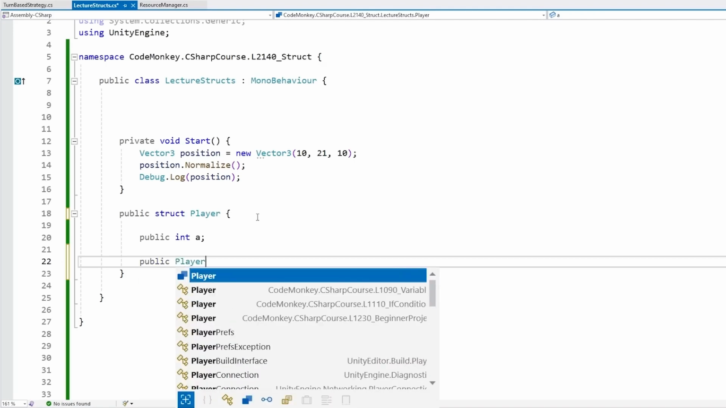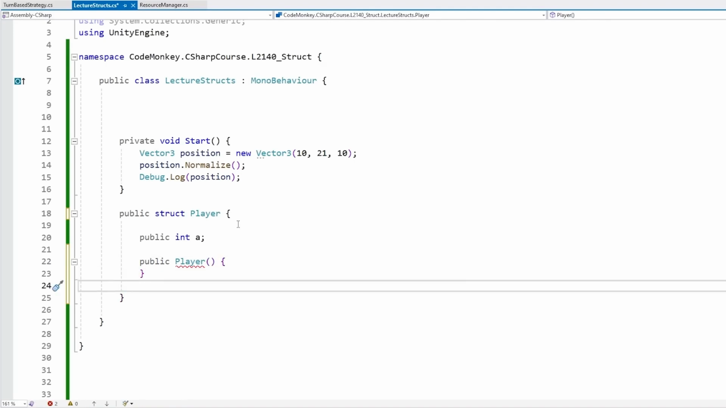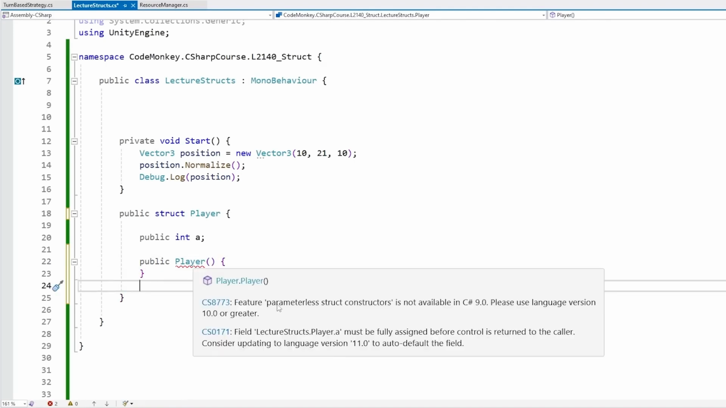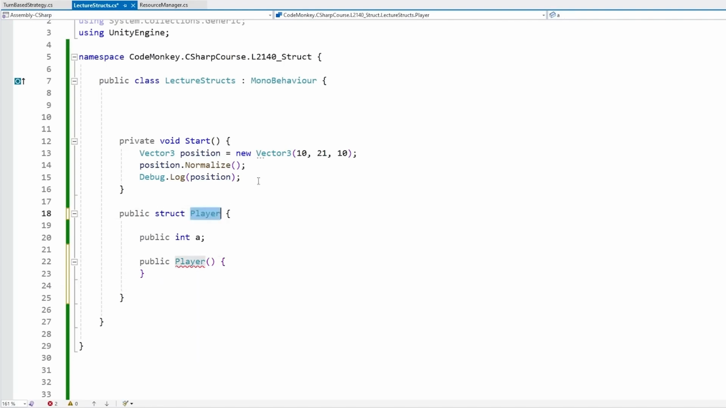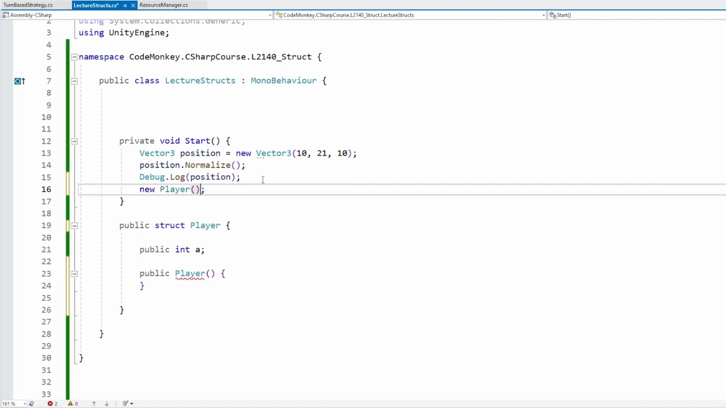So over here, public Player, just like this with no parameters. And nope, we have an error. So as you can see, parameterless struct constructor is not available in C# 9, but if you're using another version, this is possible. Instead of defining it yourself, it always has one by default. So up here we can do new Player, and yep, this works.